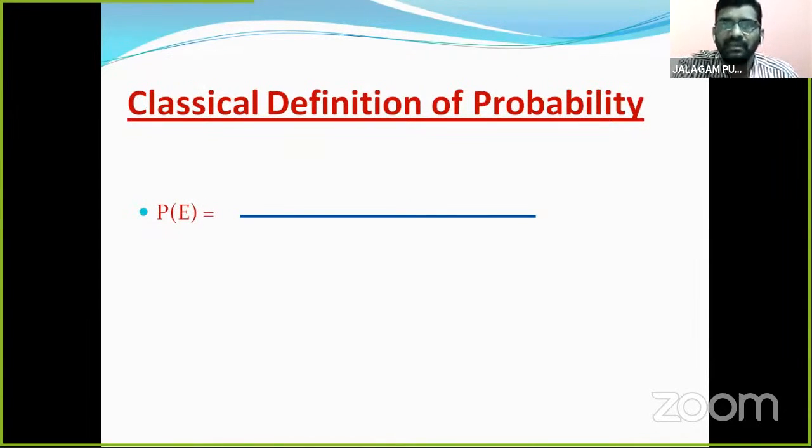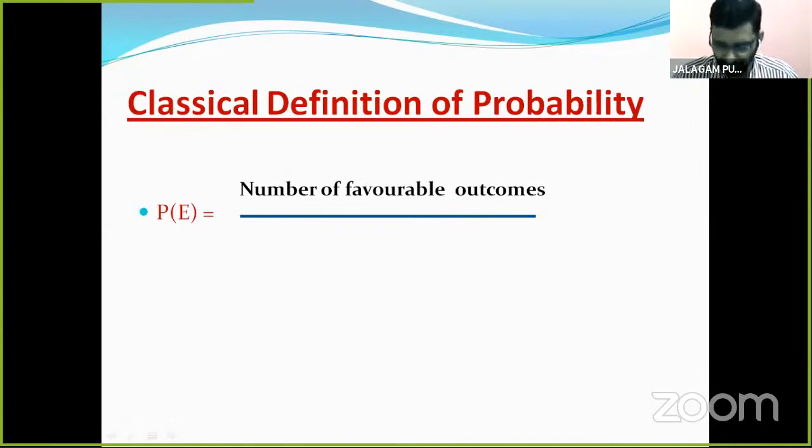See children, yesterday I told the definition. Once again I will repeat it. Classical definition of probability. Yes, the probability of an event, P of E, is equal to the number of favorable outcomes divided by the total number of outcomes. Already we discussed, children, this is a very important formula. The formula is used in the total topics, the total exercise. So this is a very important formula. Children, note down this formula.